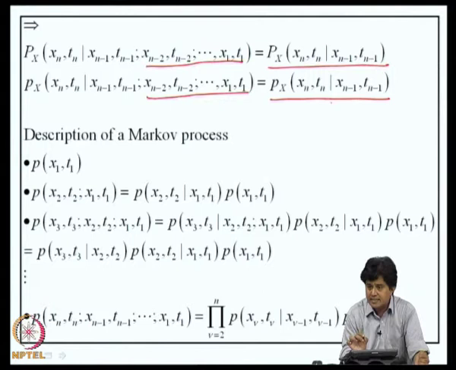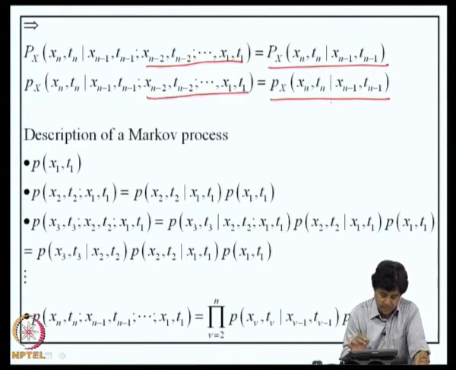So, how do we describe a Markov random process? We can start by talking about first order probability distribution function. There is one random variable x of t_1 that is completely described in terms of its density function. Two random variables, I will write in terms of a joint density function or a conditional density function and a first order density function.